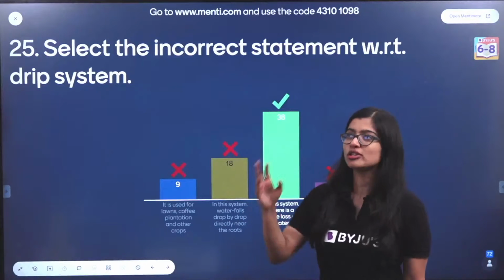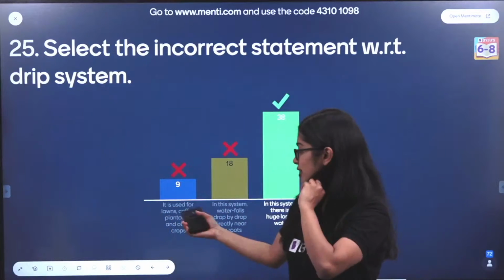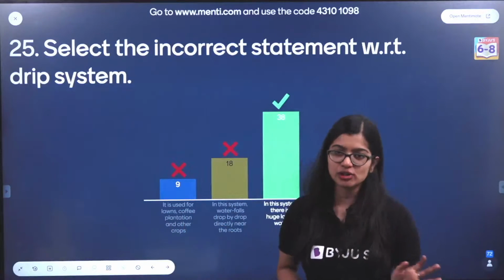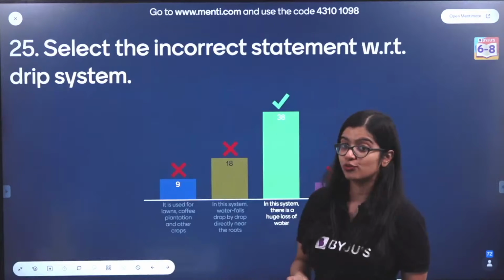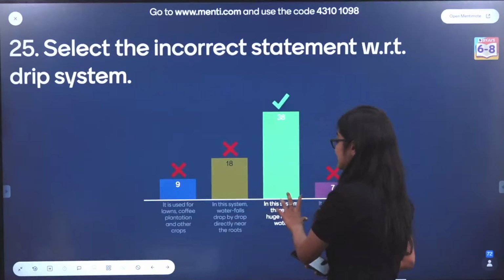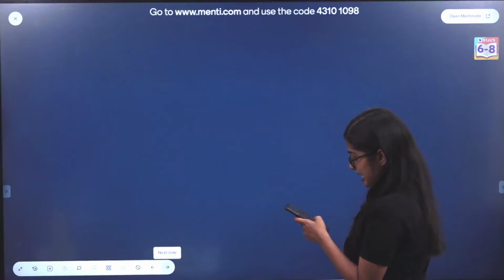Now you'll tell me, ma'am, lawns may also use sprinklers. See, sprinklers are normally used in lawns and plantations, right? But we also tend to use drip irrigation here and there as well. And of course, in sprinklers there's a huge loss of water. It's not the case in drip irrigation. We save a lot of water in drip irrigation. So the correct answer is option C.